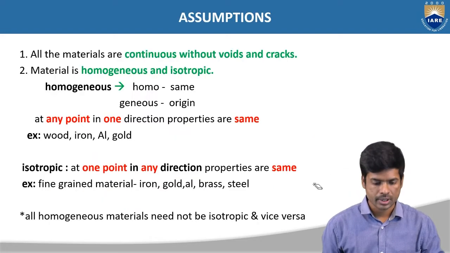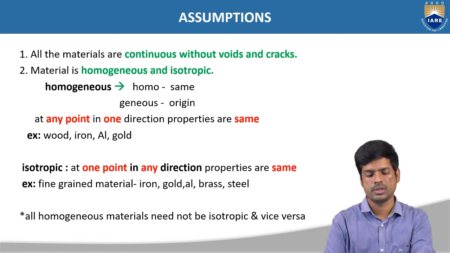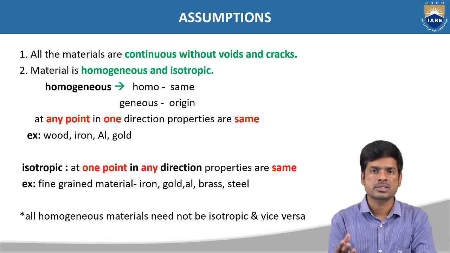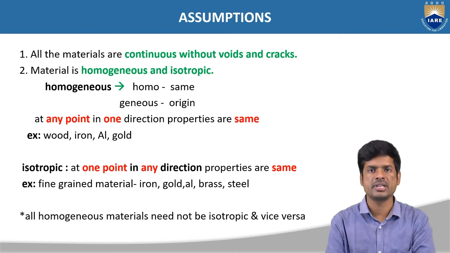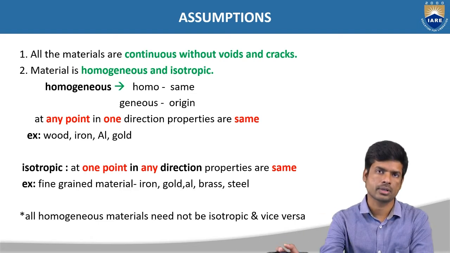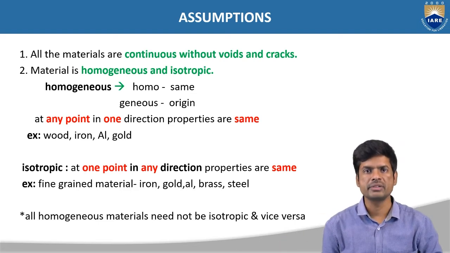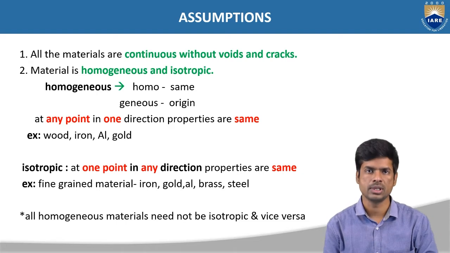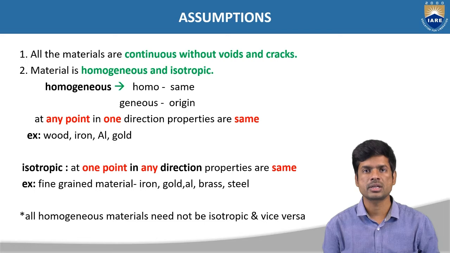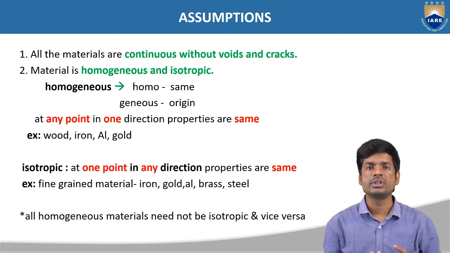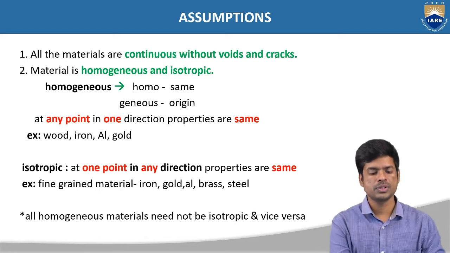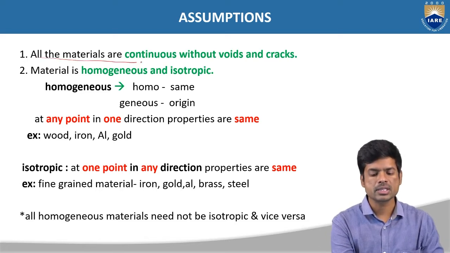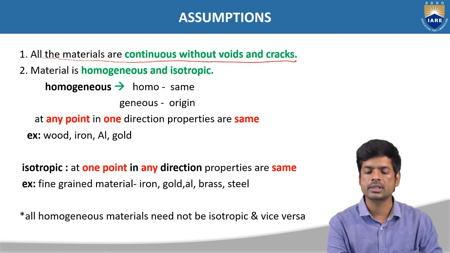Next, coming to the assumptions. While studying the properties of materials, while designing any components in civil engineering, we make these assumptions. Assumptions are nothing but lies. These are not going to happen in real situations, but without these lies we cannot go forward. First one is, all the materials are continuous without voids and cracks.